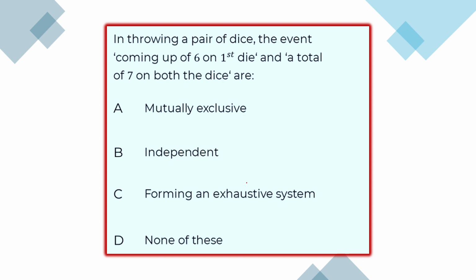Okay, so this is the last question, and I am giving you to try this at your home. In throwing a pair of dice, the event coming up of 6 on first die and total 7 on the both dice are. Okay, so take this as the homework, and then we are done for today.